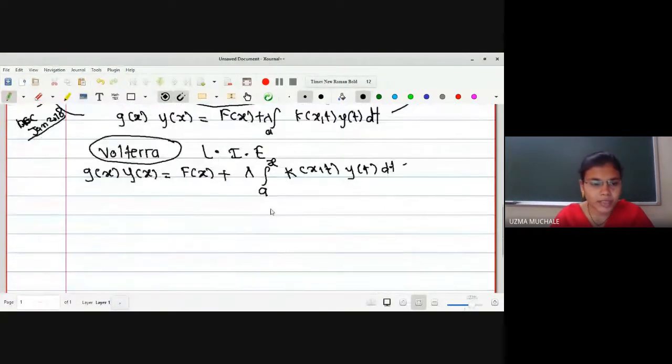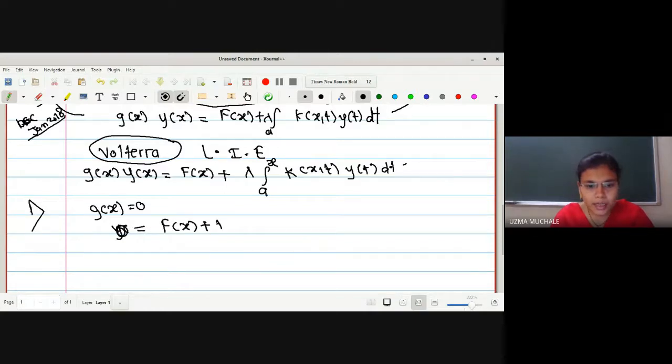Okay, what will be the first kind? For the first kind of Volterra integral equation, what will be the condition? g of x is equal to 0. If g of x is equal to 0, we have 0 is equal to f of x plus lambda integration a to x k of x t y of t dt. What will be the second kind?